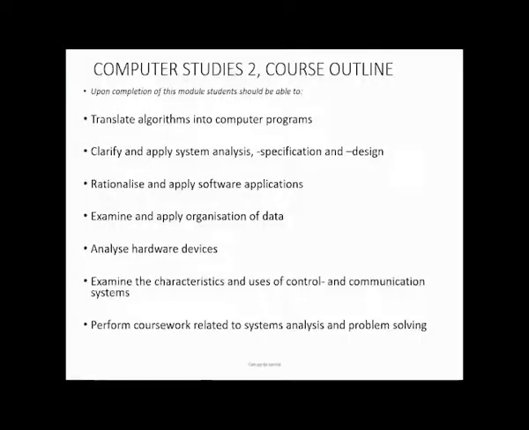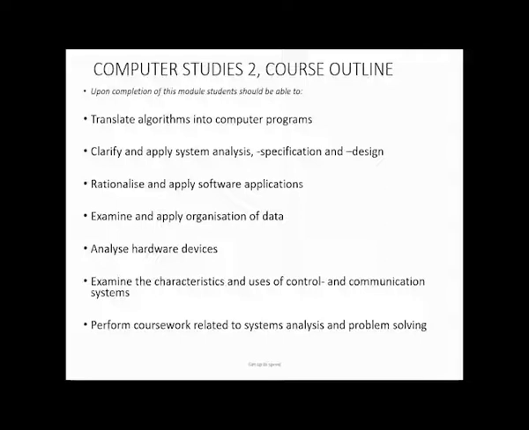Let's look at the course outline. You know, the course outline tells you something. The expected learning outcomes. Upon completion of this module, students should be able to, number one, translate algorithm into a computer program. You know, there is a difference between an algorithm and a computer program. Clarify and apply system analysis. Examine and apply organization of data. Analyze it. So these are the things you are expected to know in Computer Study 2.